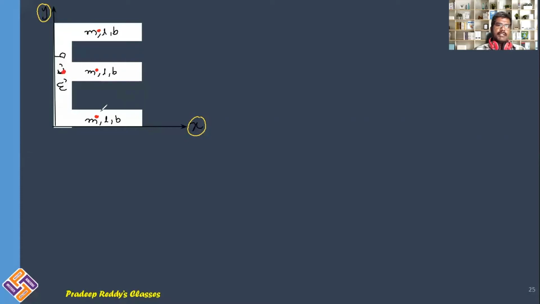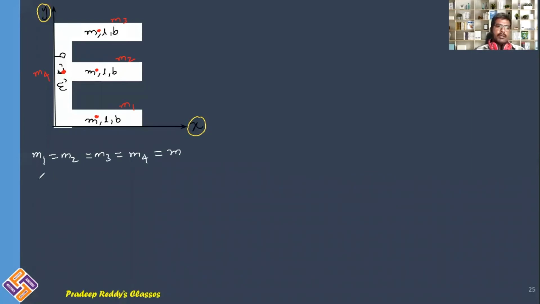Okay, I'm considering this mass as M1, this mass as M2, this mass as M3, and this mass as M4. Now you can write M1 is equal to M2 is equal to M3 is equal to M4 is equal to M. All the masses are equal.